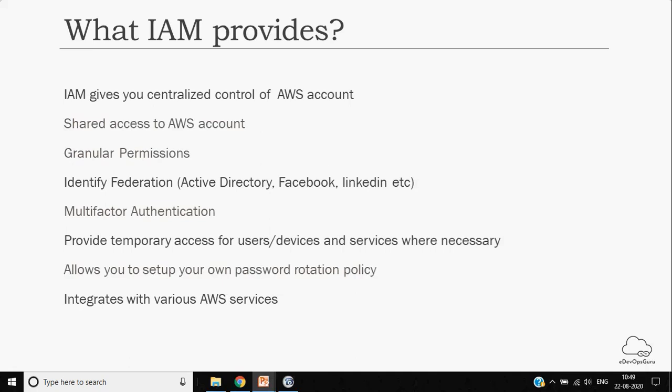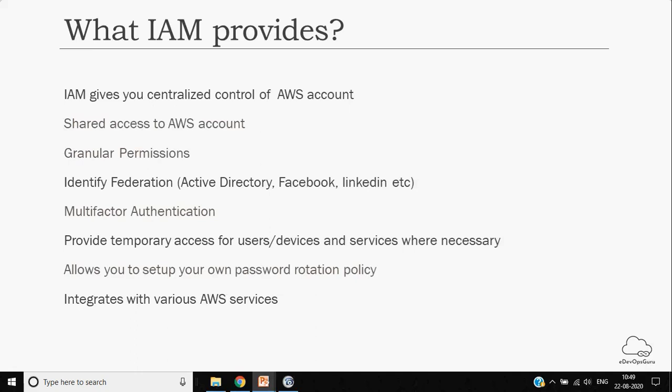for organizations, different organizations, if they have their own identity service, Active Directory, or some other, if they have Google, for example, for identity federation, IAM also provides that functionality of linking or creating users via their own identity providers.